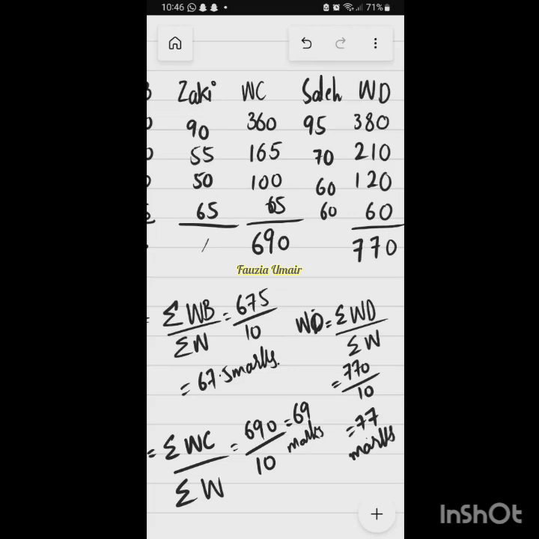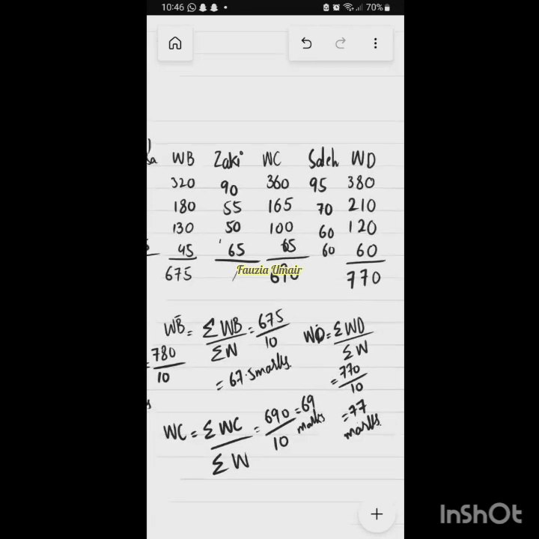Okay, so now you just look at this closely. If you look carefully, Zaki has the highest marks in bio, but because Saleh is scoring most in the subject which has the most weight, which is the most important subject, he obviously gets the higher weighted arithmetic mean than Zaki, right?